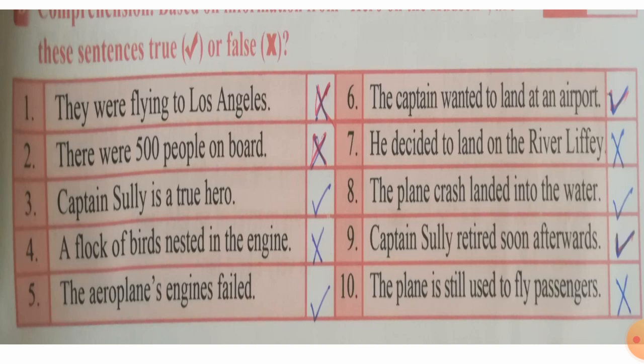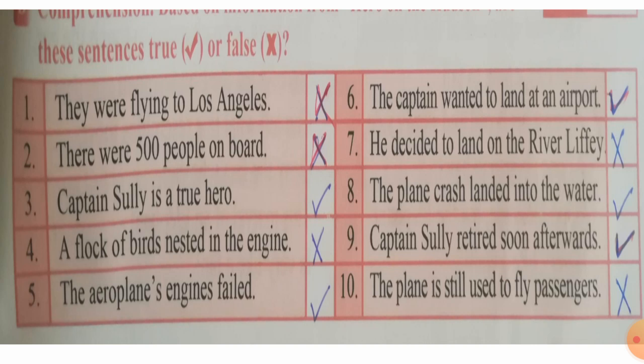Next exercise is related to the chapter. Here we have some statements about the chapter. We will read them and we will put a tick or a cross. Number 1 is they were flying to Los Angeles, that is cross. There were 500 people on board, that is also cross. Captain Sullenberger is a true hero, that is correct. A flock of birds nested in the engine, that is cross.